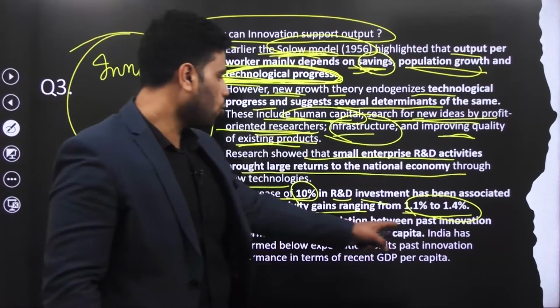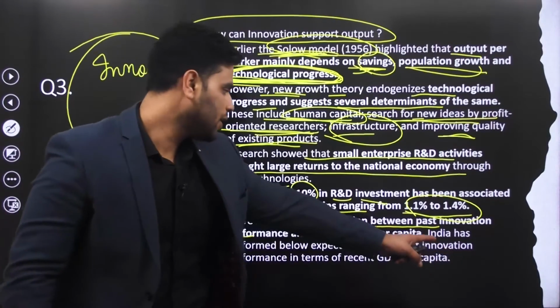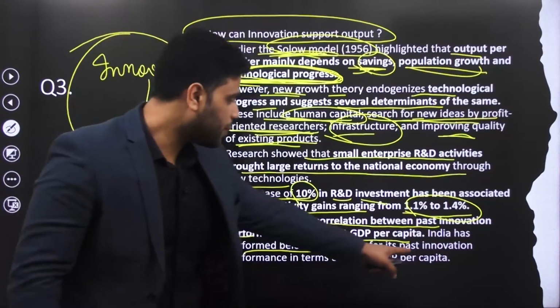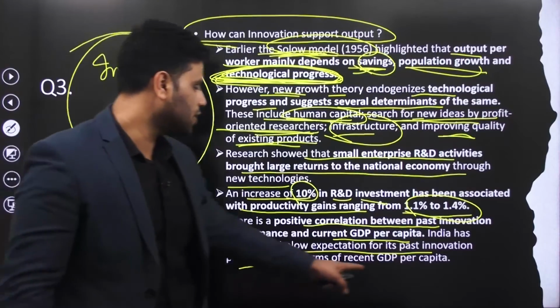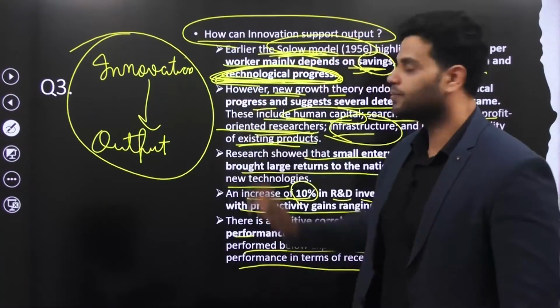There is a positive correlation between past innovation performance and current GDP per capita. India has performed below expectations for its past innovation performance in terms of recent GDP per capita. Right? So this is the link.